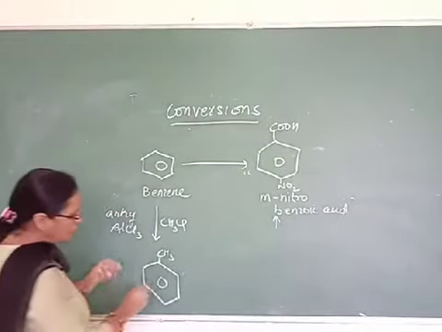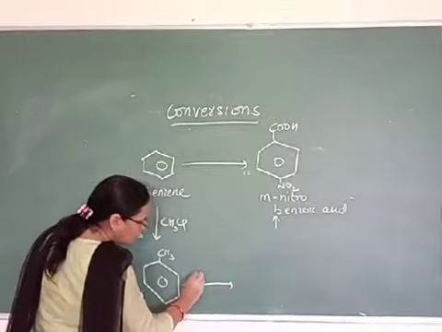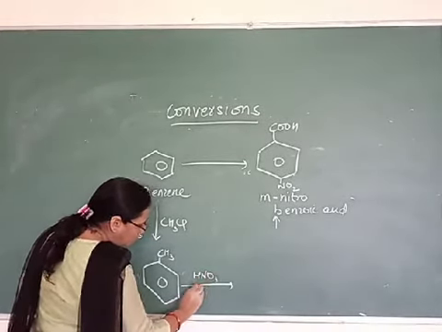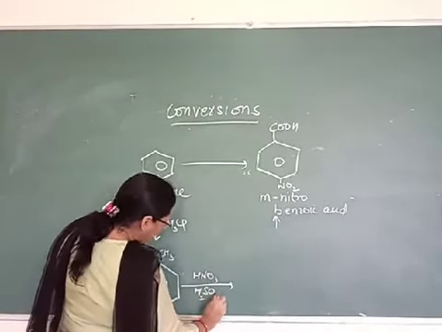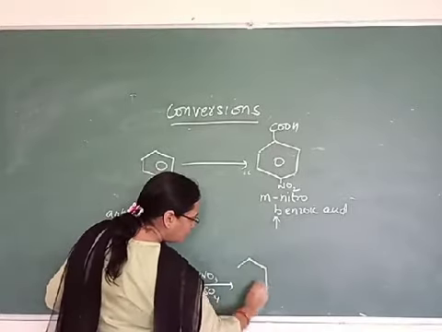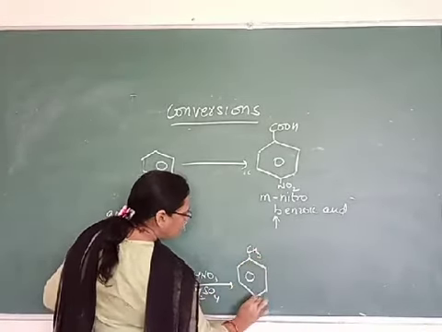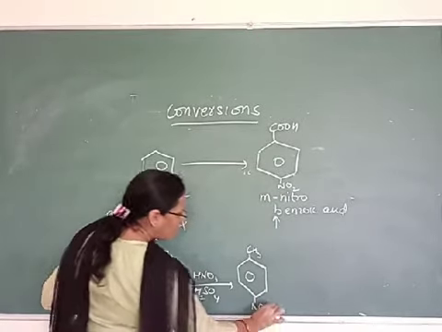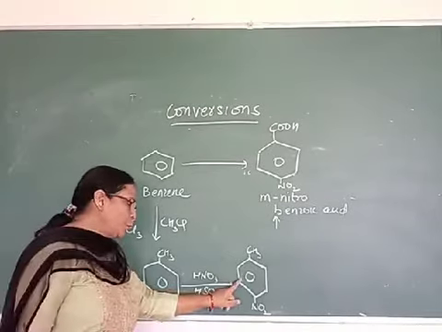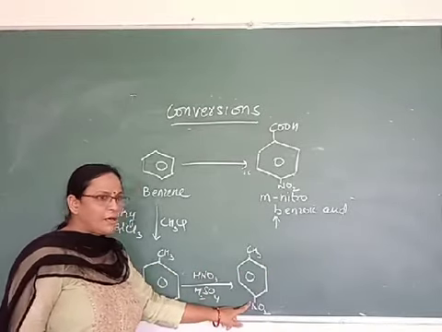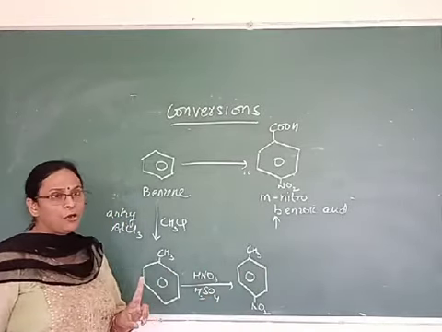Do the nitration at this step. You will get para-nitrotoluene. Actually you get both ortho-nitro and para-nitro. Both the products will be formed.